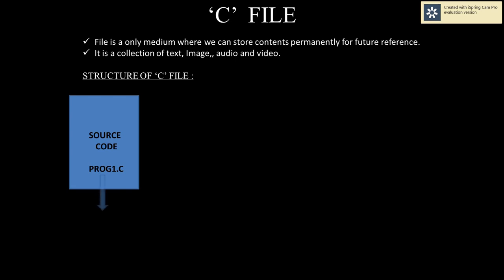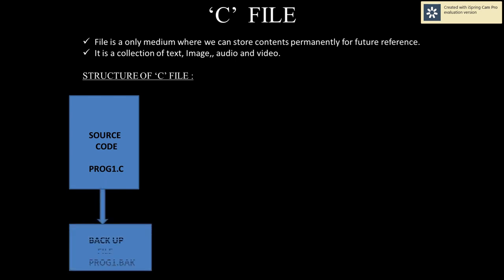Then after, a backup file will be created. That file extension will be file name .bak. Okay, automatically a backup file will be created. After that, when you compile the source code, because we are writing a C program, that is a high level